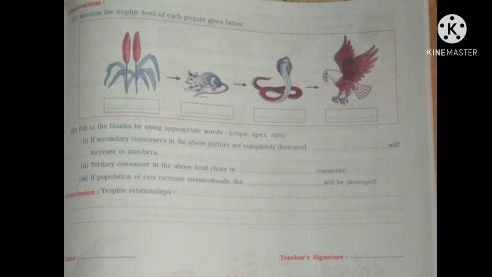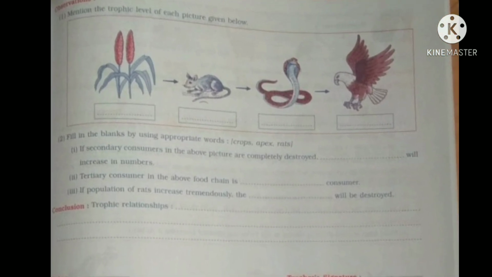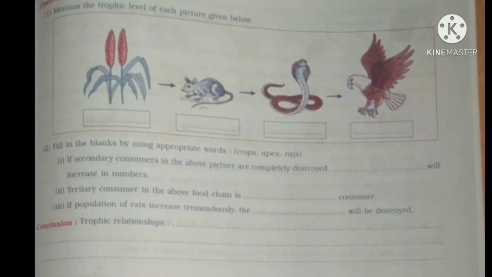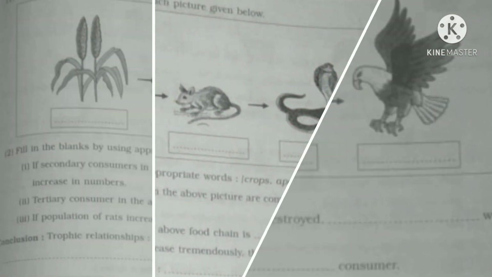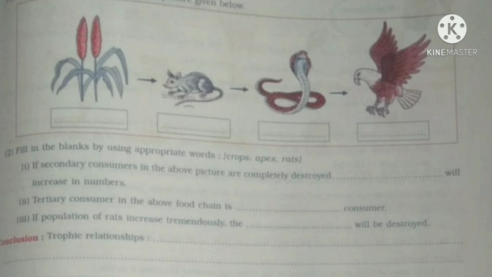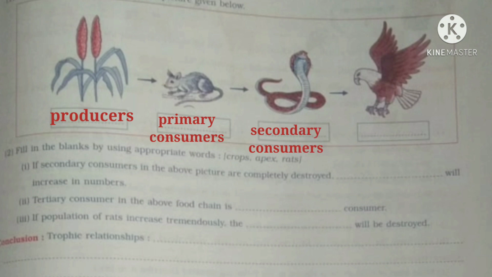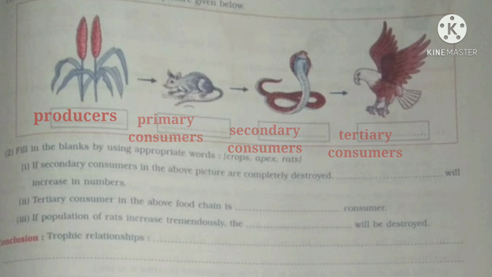Fine. Now on the next page we have this. See, you have to mention the trophic level of each picture given below. So what are the trophic levels? Come on, I'll tell you. The crops are the producers, of course. The rat is a primary consumer, then the snake is a secondary consumer, and finally the eagle is a tertiary consumer. Got it? Next we have the fill-ups which you have to fill.